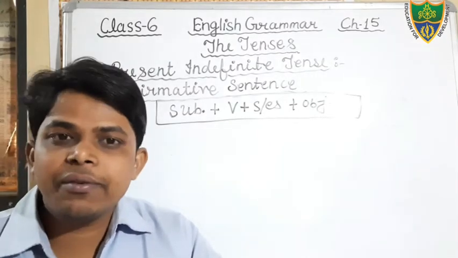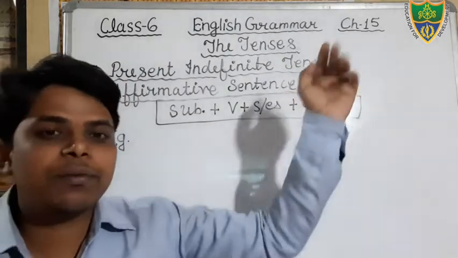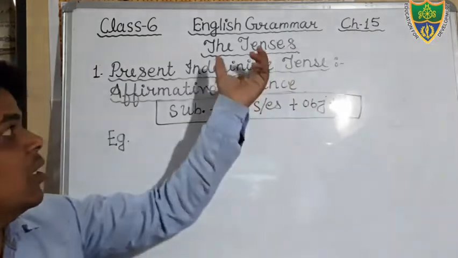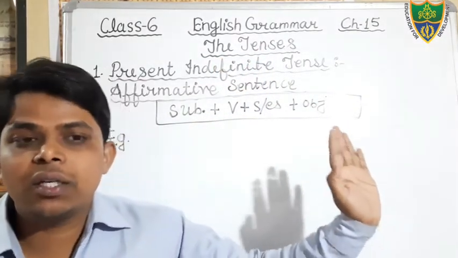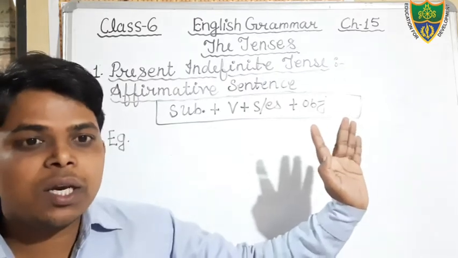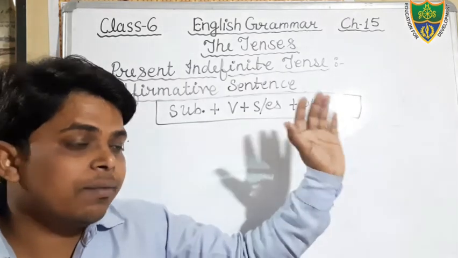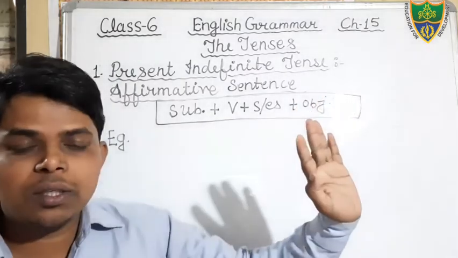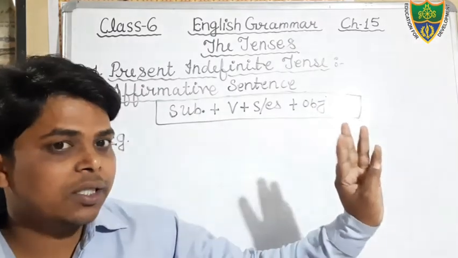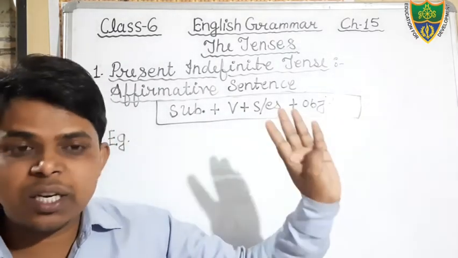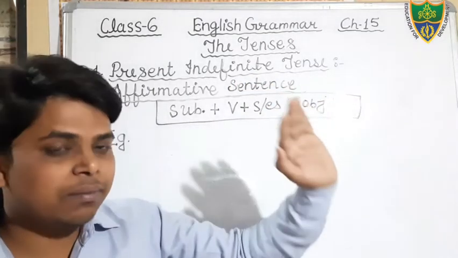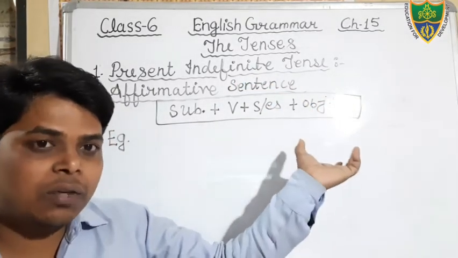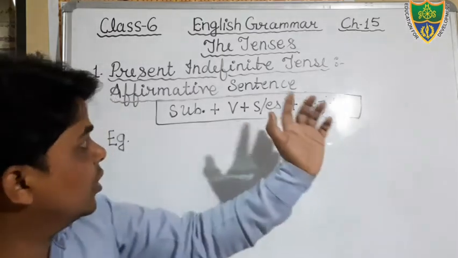Dear students, in the previous classes we were discussing chapter 15 of your English grammar, that is tenses. We have read the kinds of tenses and the sub kinds of each tense. Present tense, past tense and future tense. These are the three main tenses and each tense has four sub kinds: indefinite, continuous, perfect and perfect continuous tense.